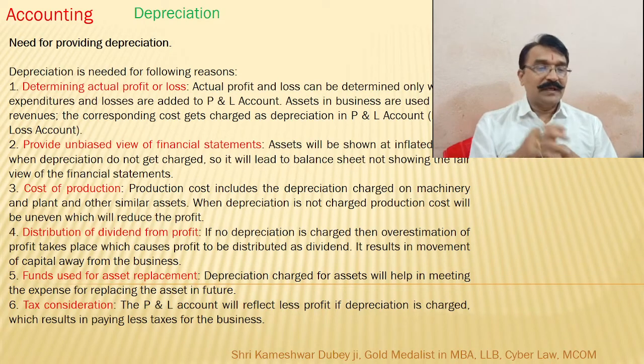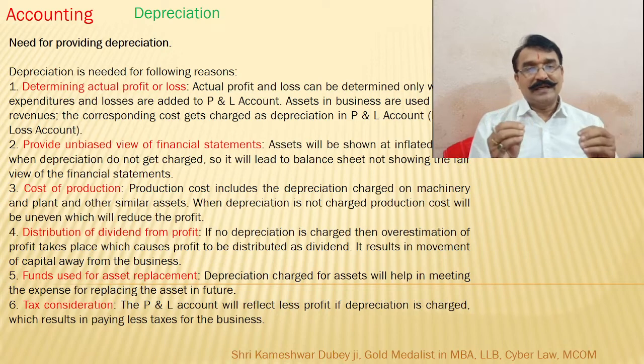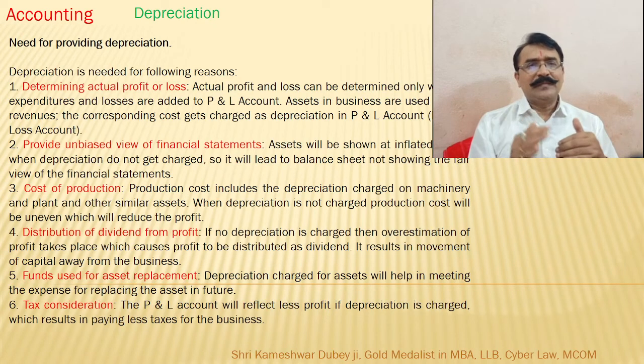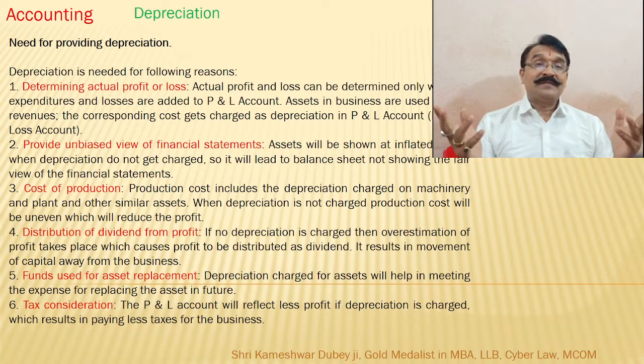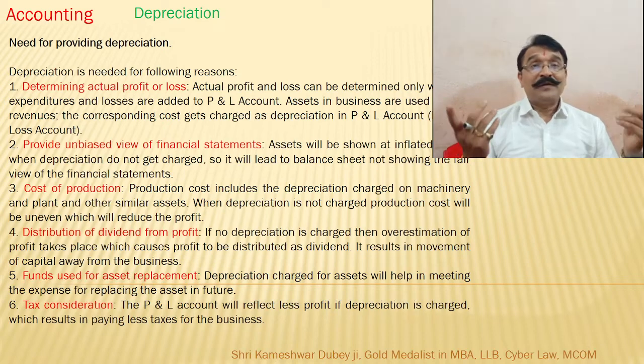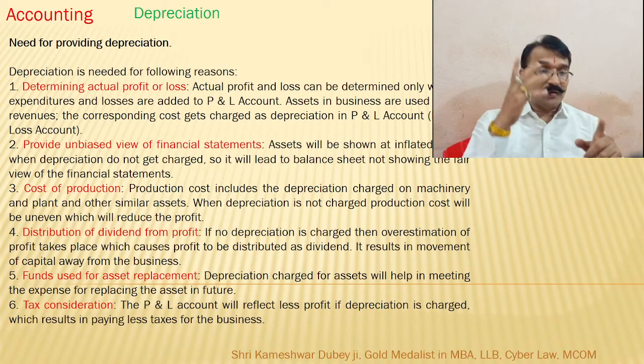The fifth point is funds used for asset replacement. What happens after 5 years, 10 years, 15 years? That asset becomes obsolete, old, and unusable. Beyond economical repair, BER. So when they become beyond economical repair, that machinery has to be replaced. That vehicle has to be replaced by a new one. For that, from where will the fund come? So to cater to that fund also, depreciation is taken into account.